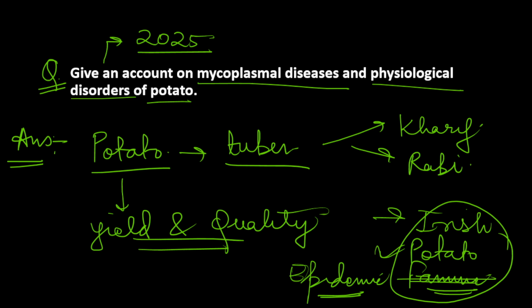And in conclusion, you can mention that yes, both mycoplasmal diseases and physiological disorders of potato cause significant yield and quality losses. So managing them, controlling them is very important for healthy potato production. So this is how you can finish your answer.